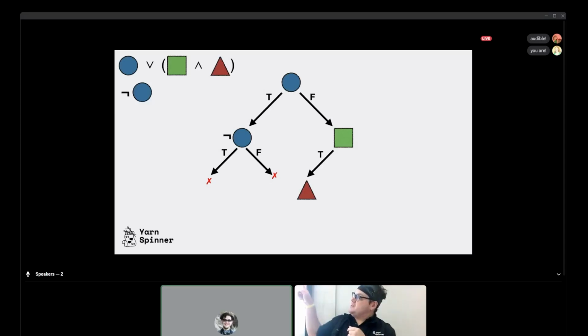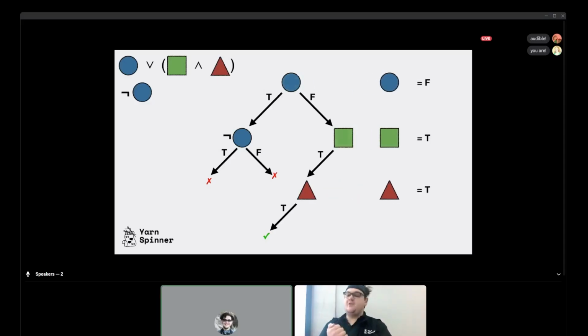So now we've satisfied two pieces of it. We've solved for the circle and the square in both places. Red triangle though, what if it is true? Hey, that works. We've found a potential world where everything has a value, and those values don't invalidate the theorems in the top left. So the solver's found a universe where these constraints are satisfied, and at this point it would stop. Everyone's happy with this so far?